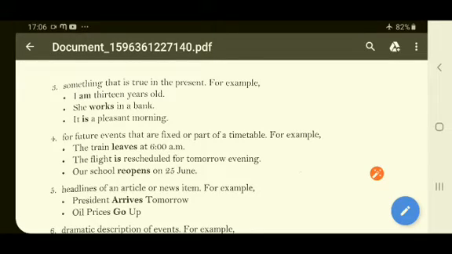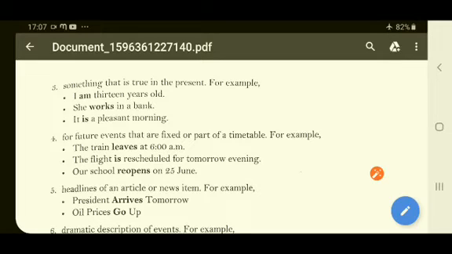Now, the next point is for future events that are fixed or part of a timetable. For example, the train leaves at 6 a.m. It is a future event that the train will leave at 6 a.m., right? And you can say it is part of a timetable. It is a fixed timetable for the train. It is a scheduled departure of the train that it leaves every day at 6 a.m.